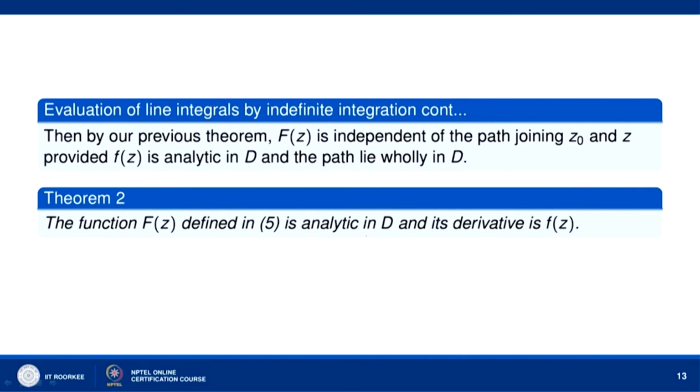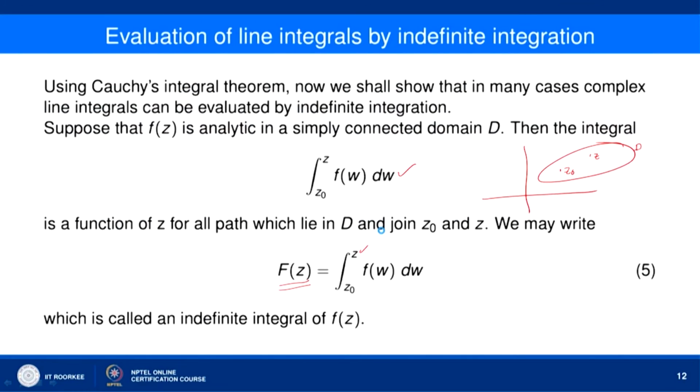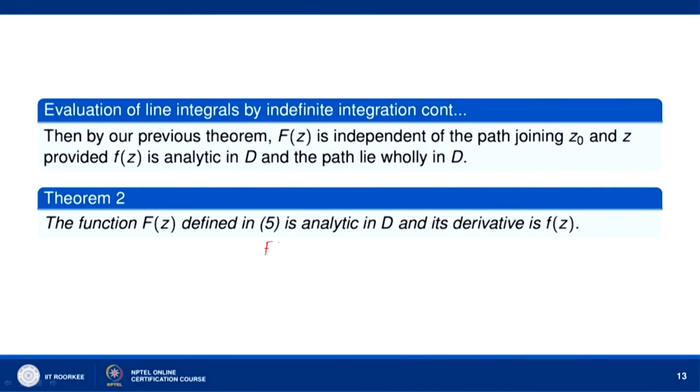The function F(z) defined in this equation is analytic in D and its derivative is f(z). So, we are going to show that this function F(z) equal to the integral from z naught to z of f(w) dw is analytic, and its derivative is equal to f(z). So, we are going to show that F(z) is analytic for all z in D and F prime(z) equals f(z).